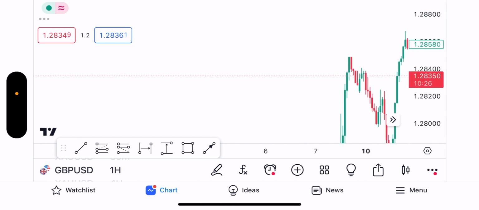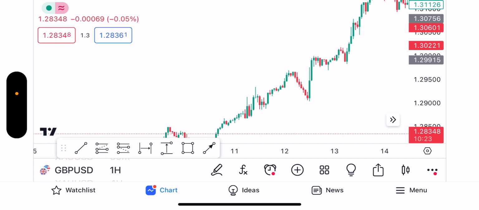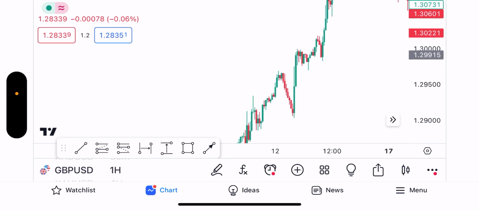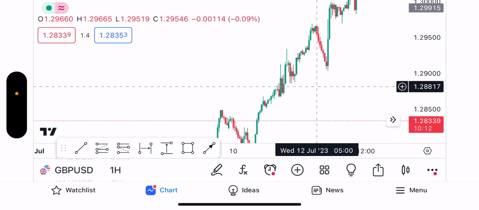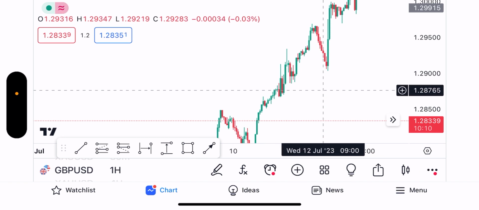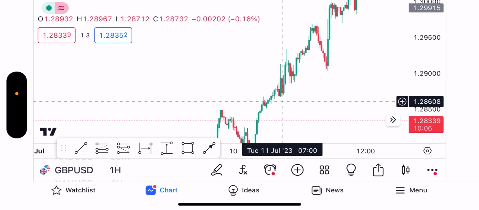The London session is quite simple to trade, because the volume is there, right? So when you are trading the London session, it's very interesting. Every pair can be traded during the London session. Almost every pair works well with the London session.